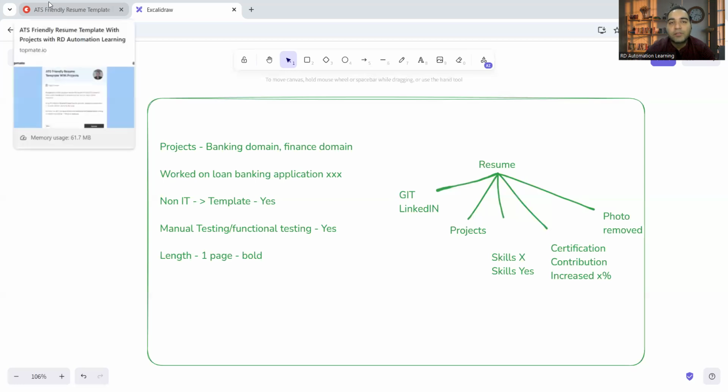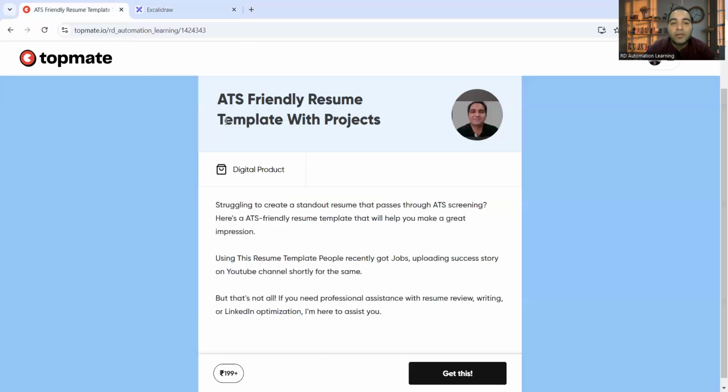So that's it for this video. I wanted to share this ATS friendly resume template with you such that it becomes easier for you to get shortlisted, because many people are emailing me and sending DMs that their resume is not getting shortlisted. So what we have done is we have added the projects and we have modified the ATS friendly resume template, which you can avail, right?